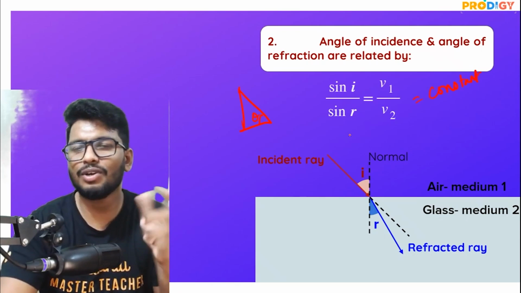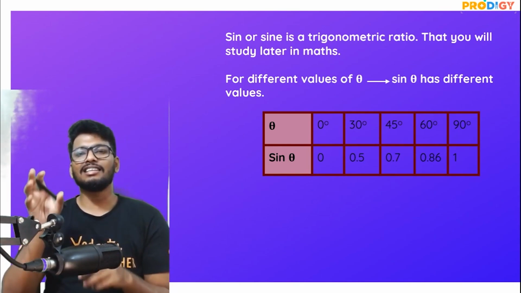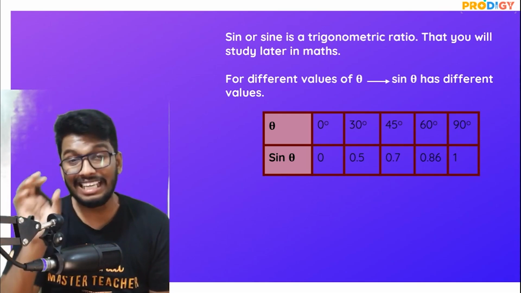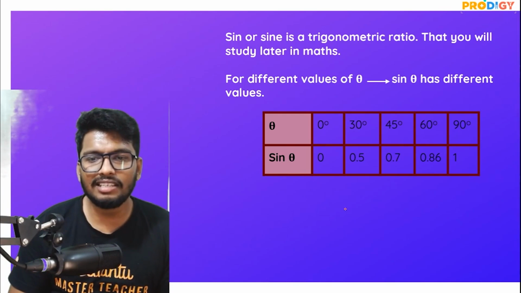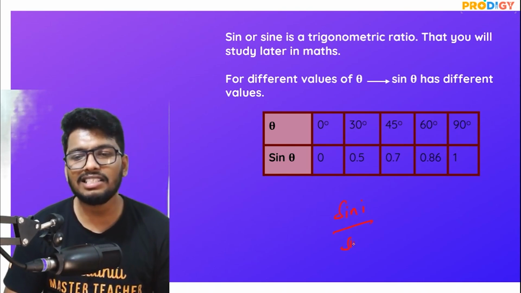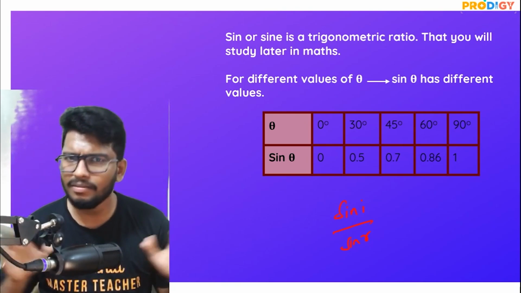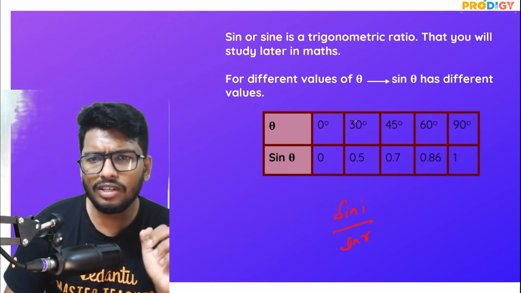So guys, first of all, just to give you a little bit of clarification. Sine theta is nothing but the sine of your angle, and theta is nothing but the angle. So in this case, it'll be sine i divided by sine r. Instead of theta, you're putting it as i and r. That's all. So as you can notice, this is the table.